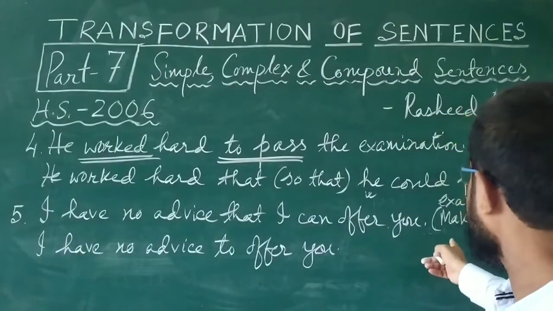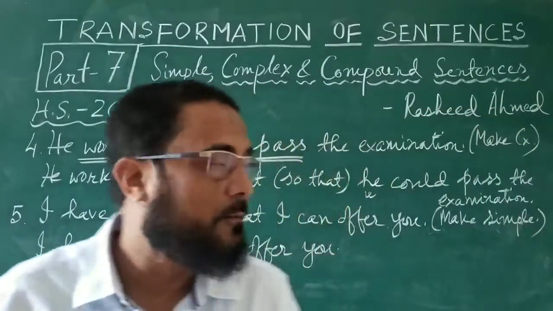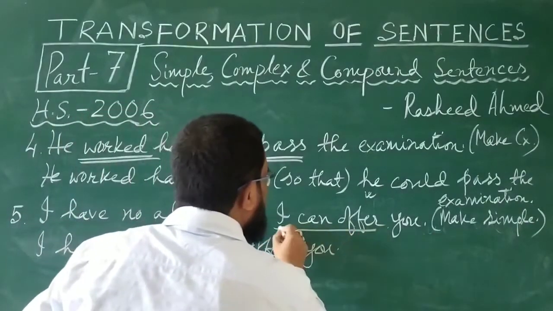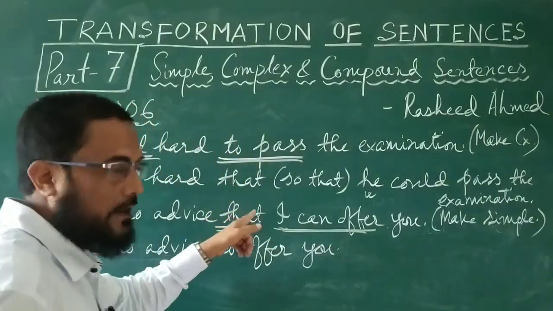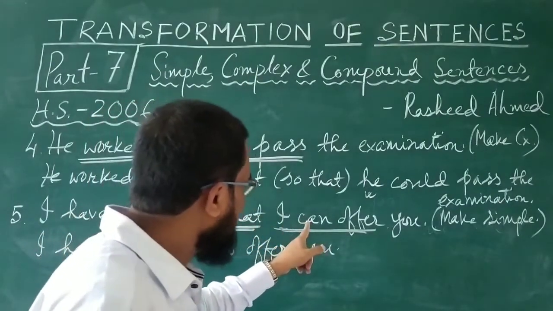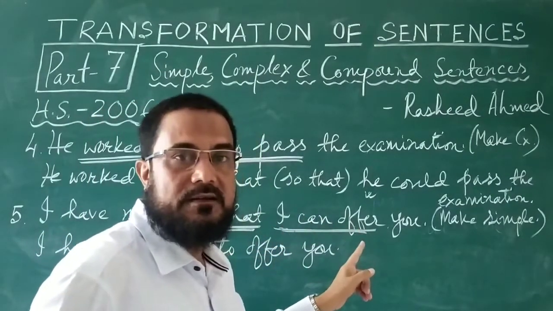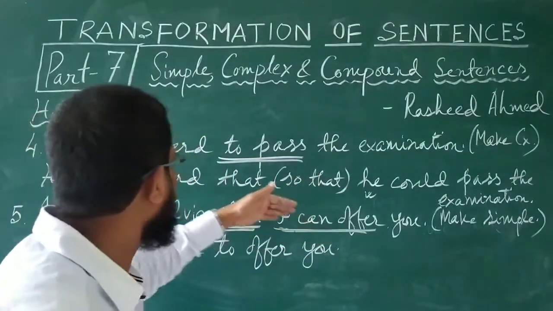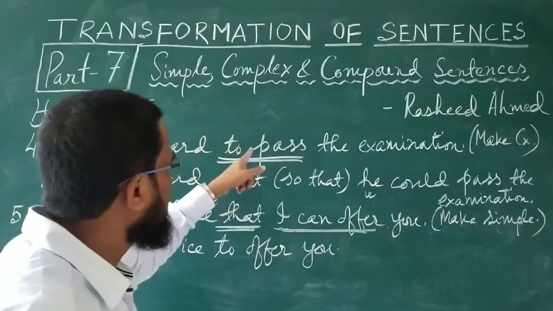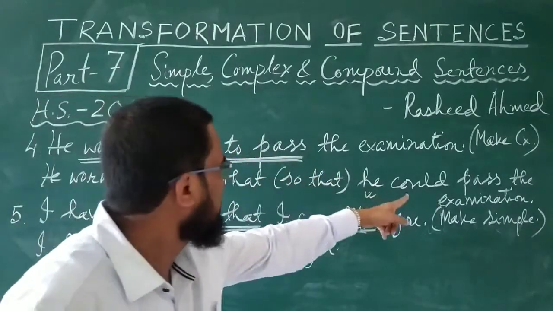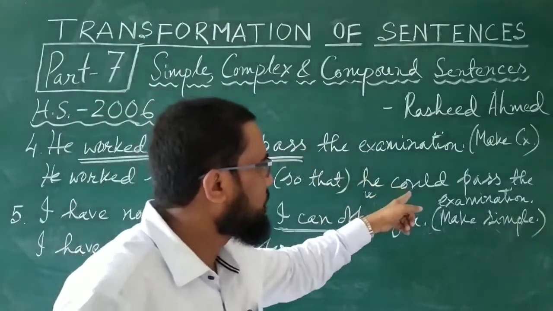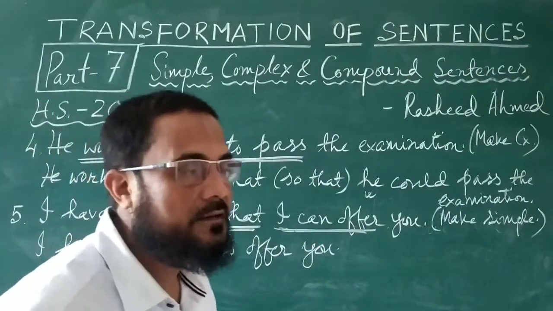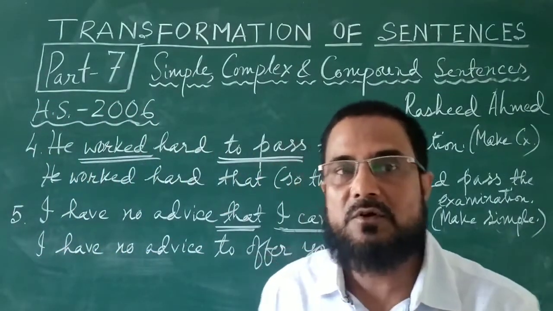The instruction is to make it simple, and the given sentence is complex, because you see, I have no advice that I can offer you. That I can offer you, here this "that" will be removed. "I" will be removed. "Can offer" should be changed into a non-finite form. In the reverse way, the way we did in number 4, a non-finite verb was changed into a finite verb. To pass was changed into he could pass. And we will do in the reverse way. Here "I can offer," this finite verb will be changed into non-finite verb. It will be "to offer."